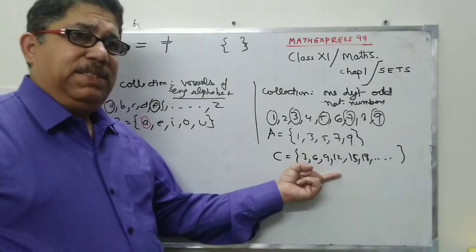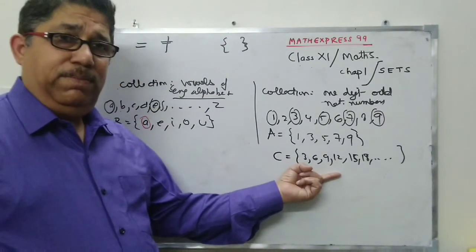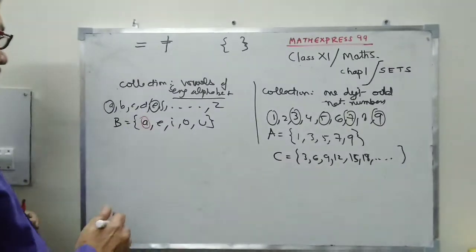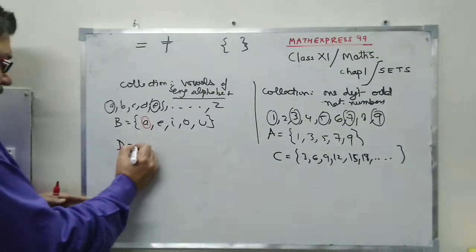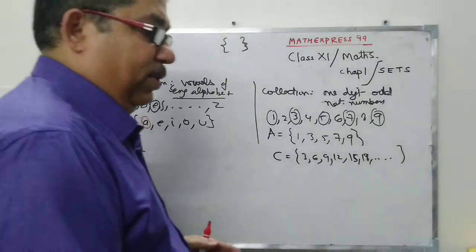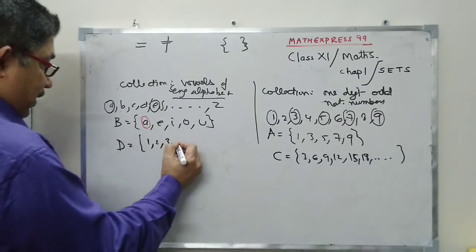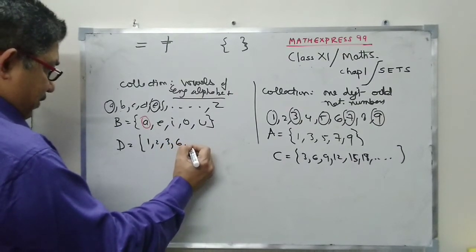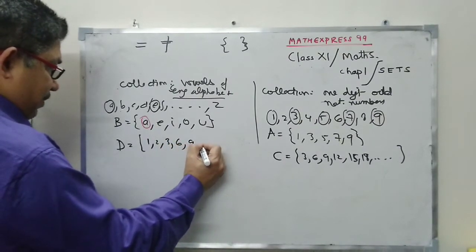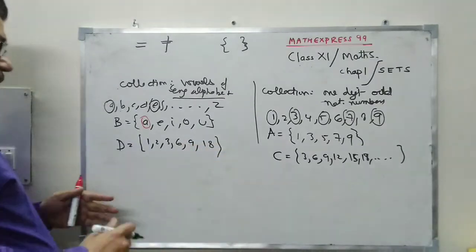What form is this? This is roster form or tabular form. I can take some other question. Say 1, 3, 6, 9, 18, something like this.